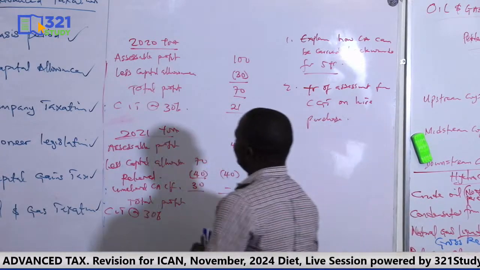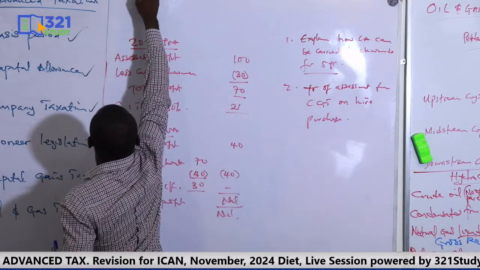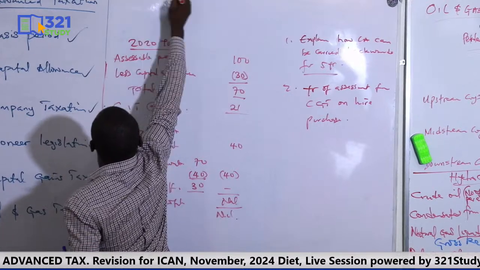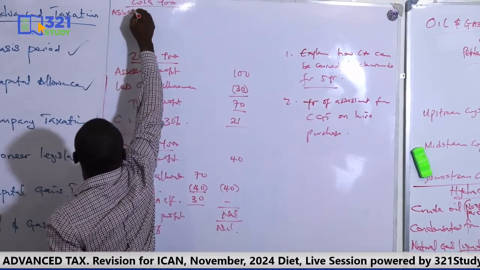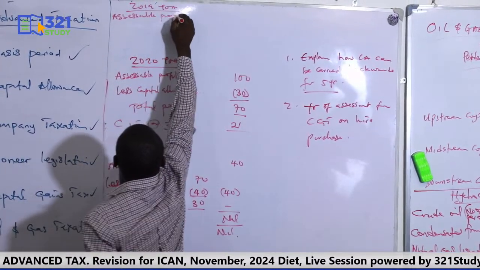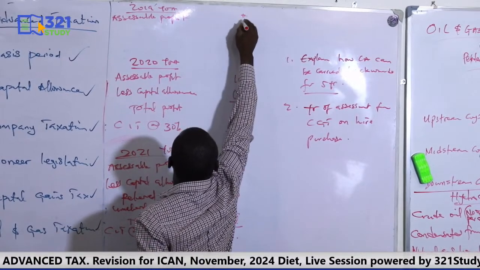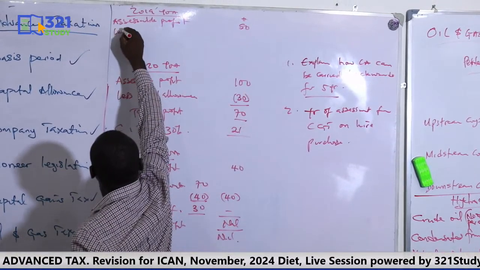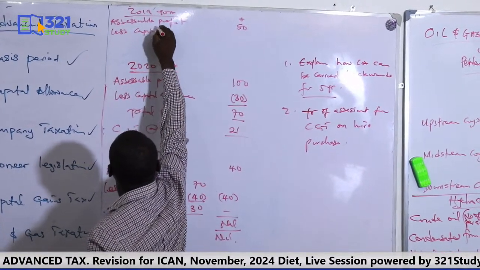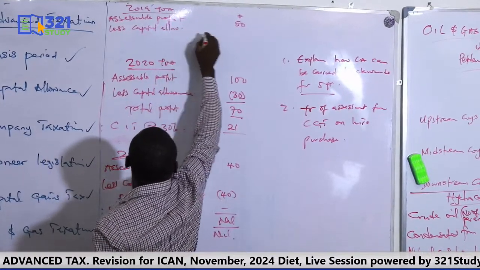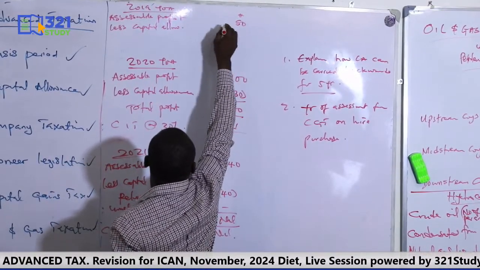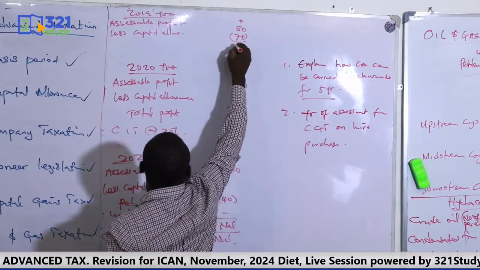Now, let me add 2019. Assessable profit is $80 less capital allowance. Let's assume it's 70, so the total profit is 10.